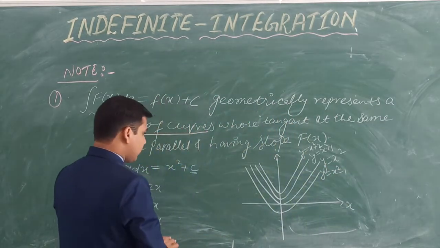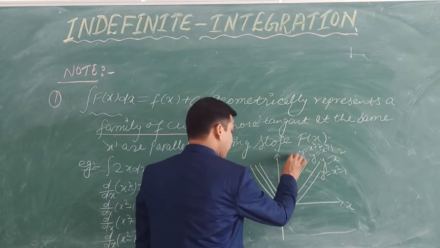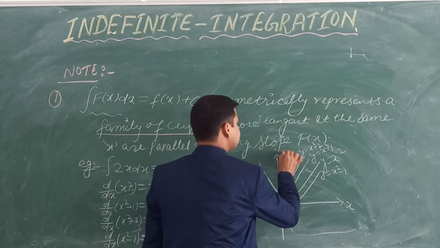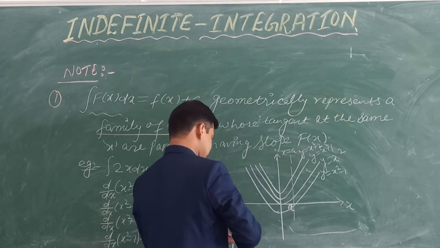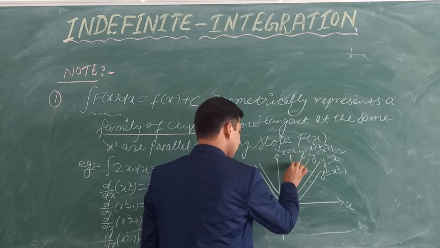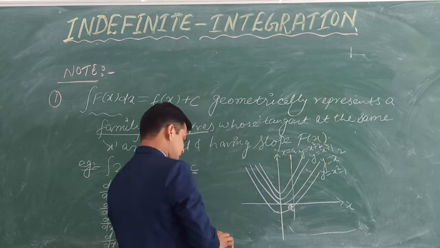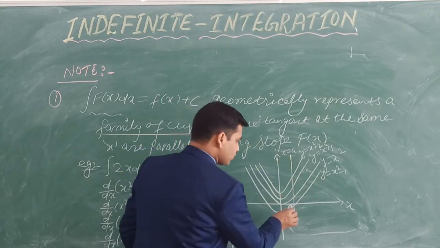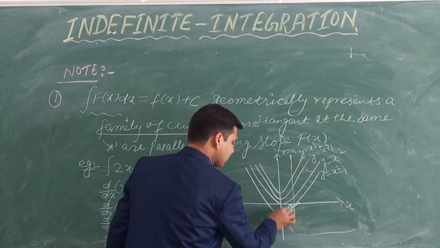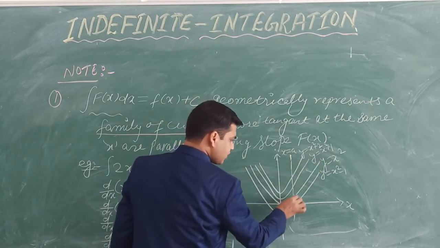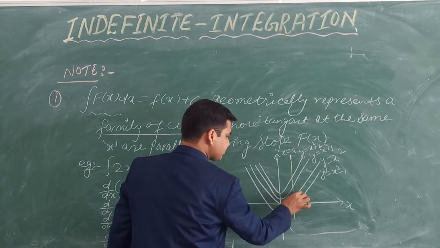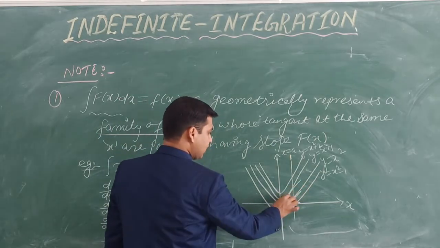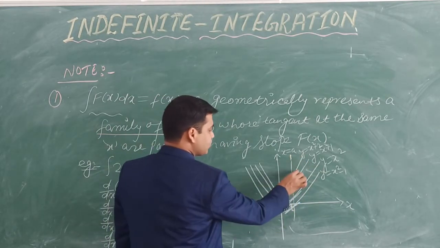Now see this here. Let me take a particular point, x equals a, a small a. This line is x equals a. Now if I draw a tangent on the curve y equals x square minus 1, what will the tangent be? The tangent will be here, like this. What is the tangent of y equals x square? The tangent will be this. What is the tangent of y equals x square plus 1? This one. And the tangent of y equals x square plus 2, this.